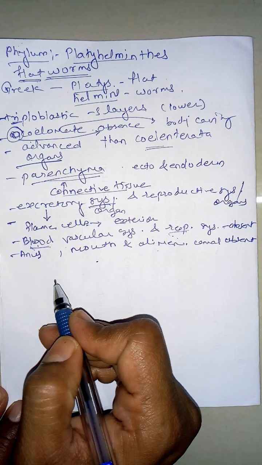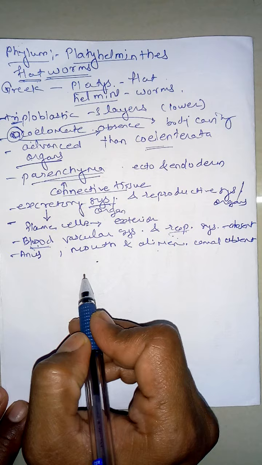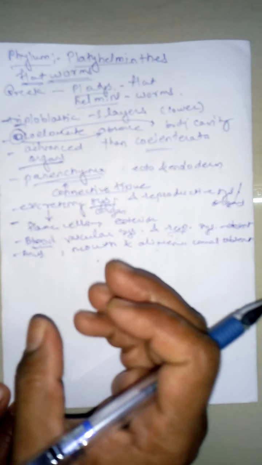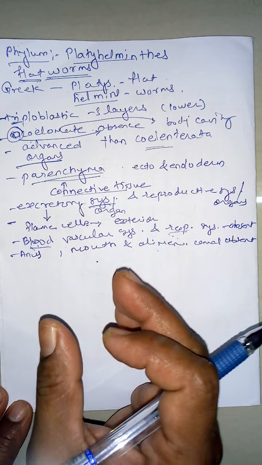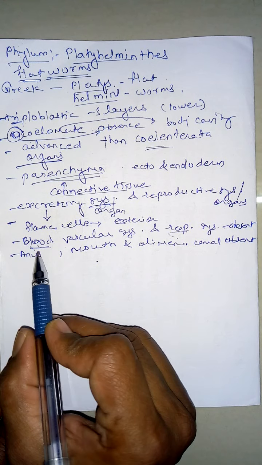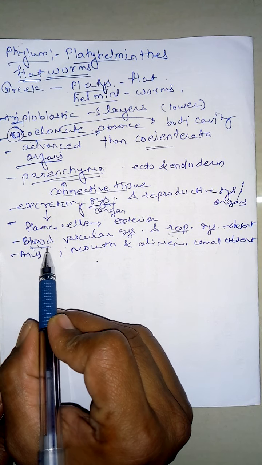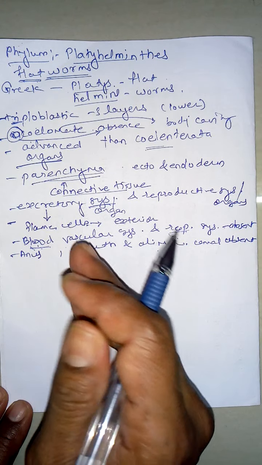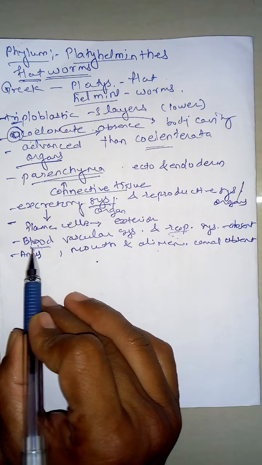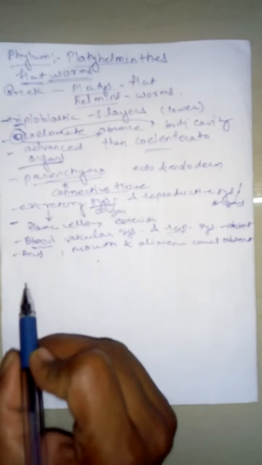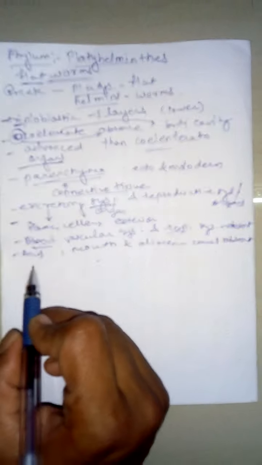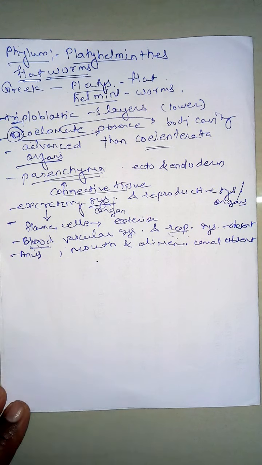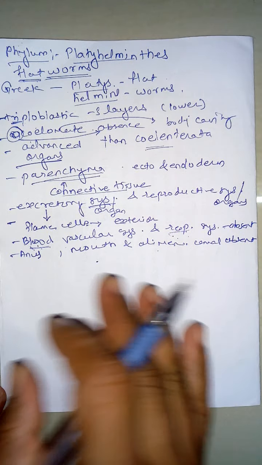Blood is helpful for circulating the digested food and for collecting the excretory products. So all those functions which are performed by the blood are performed by some other organ, since the blood vascular system and respiratory system are absent. Though the mouth and alimentary canal or the anus are not there, the function is performed by somebody else.